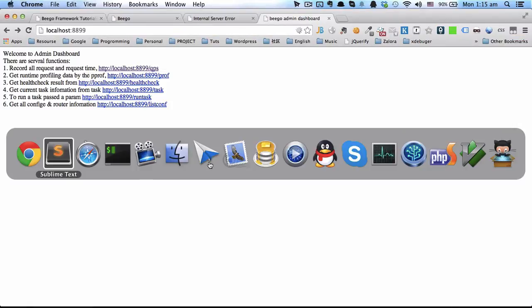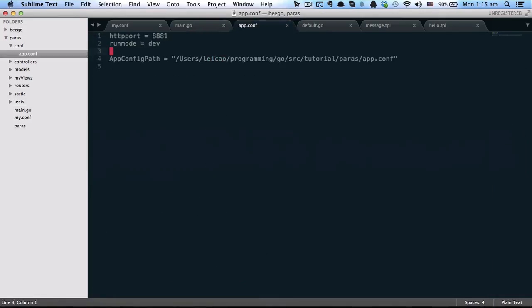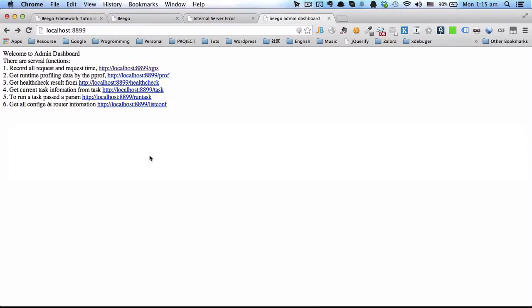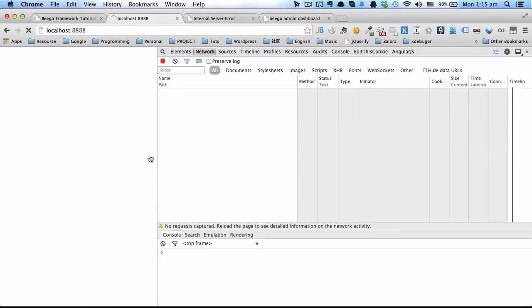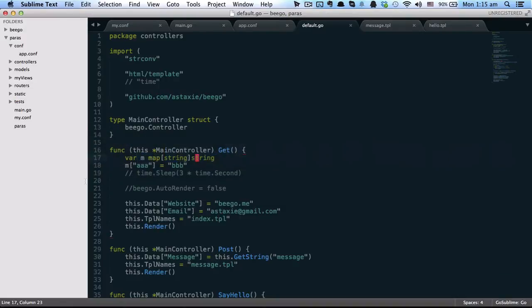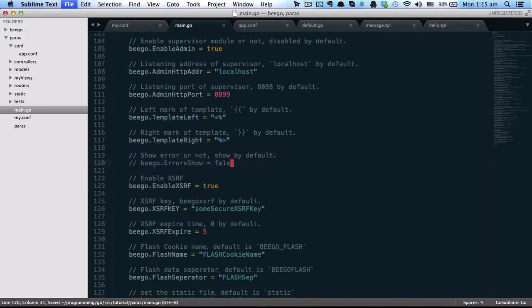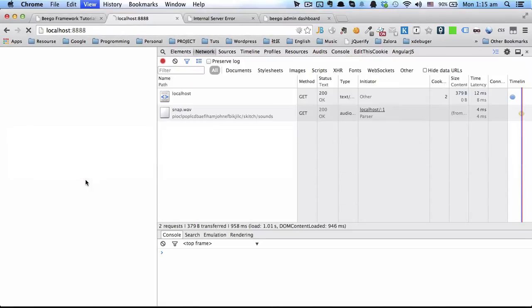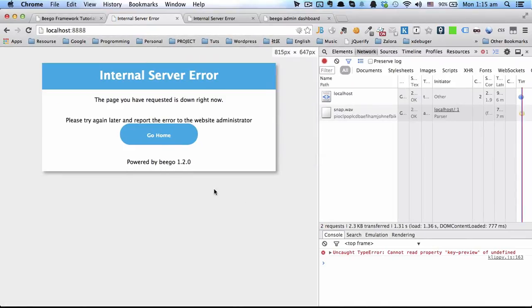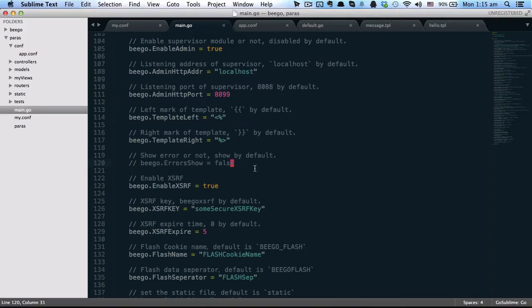If we disable this, and if our project has some error, it just returns an empty page. But if we enable it, it will show you the internal server error page. So this is the error show configuration.